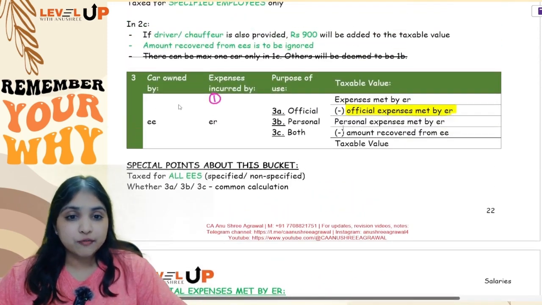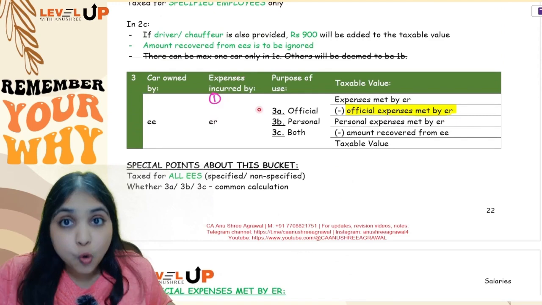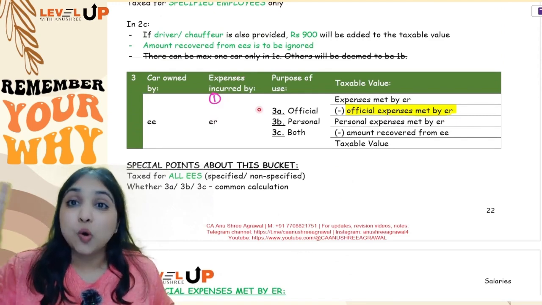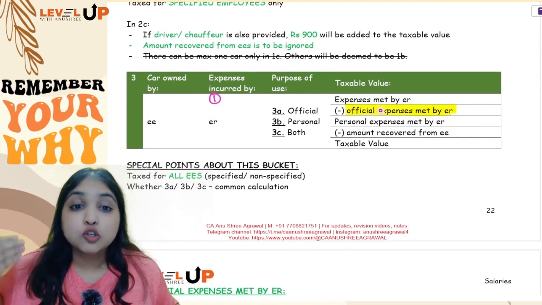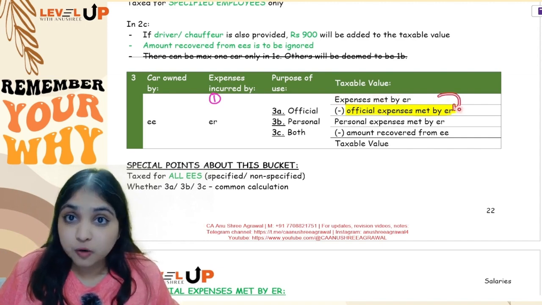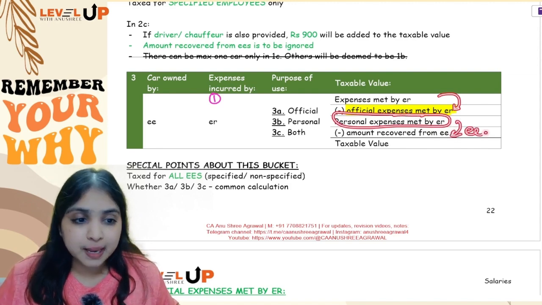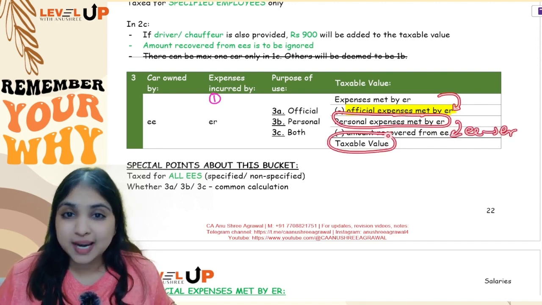Okay, so over here, if the car is owned by the employee himself, the employer is helping only with the expenses. Employee is getting only one benefit, only the expenses. So you will start with how much expenses are met by the employer. You will subtract official expenses. You will get personal expenses. You will subtract whatever money the employee has paid to the employer. You will get the taxable value.